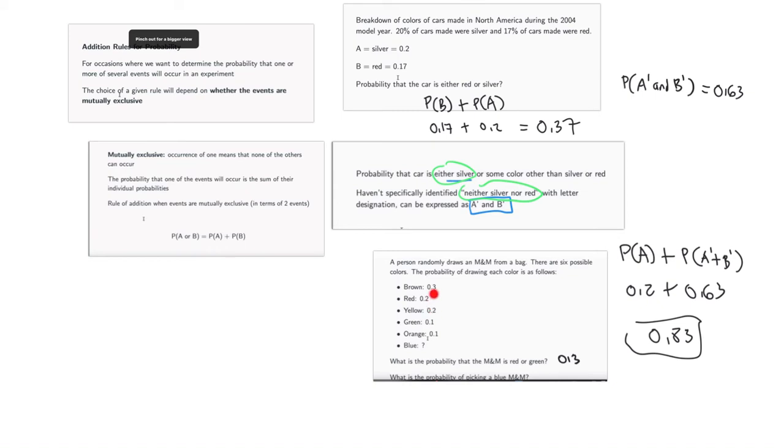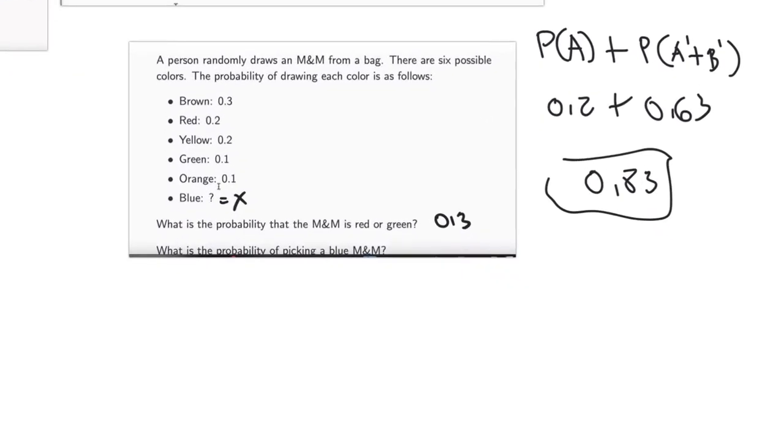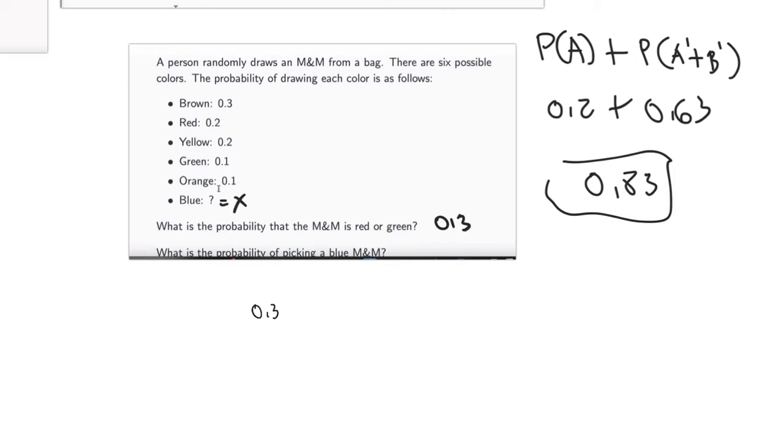And when you add all these mutually exclusive probabilities, the sum should equal 1. It should equal 100%, you could say, or 1.0. So let's just call this x, and we could just use algebra. We're looking at 0.3 plus 0.2 plus 0.2 plus 0.1 plus 0.1 plus x, and we know that's going to equal 1.